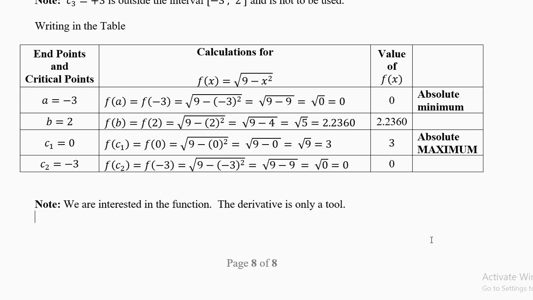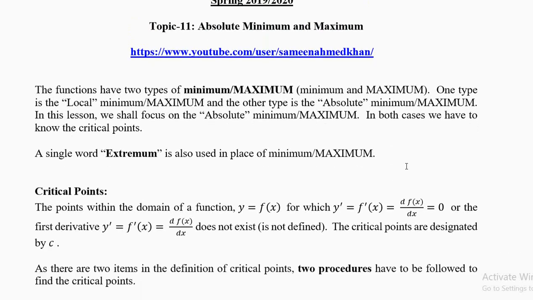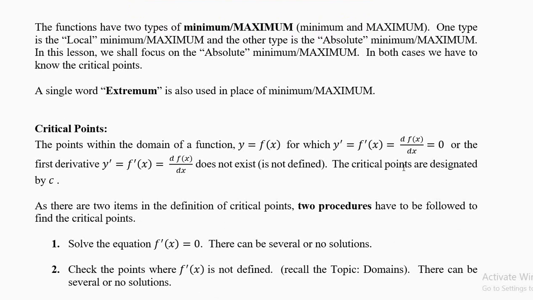In local minimum and local maximum, the situation is different. You can have again and again different values. We'll discuss that some other time. Do not get confused. In absolute minimum and absolute maximum, we are going to have only one answer each, one for minimum and one for maximum. Please look at my videos on this website, and on YouTube in my channel.